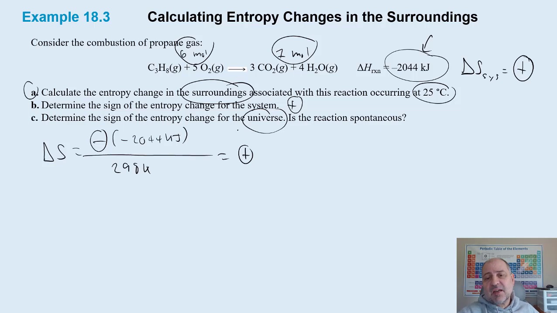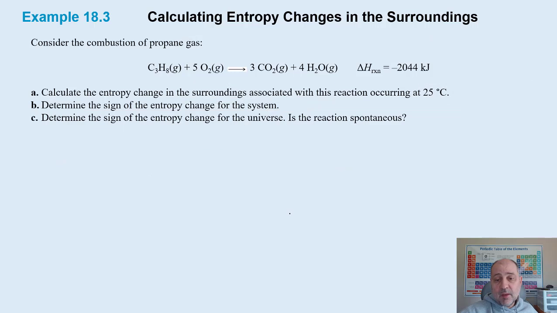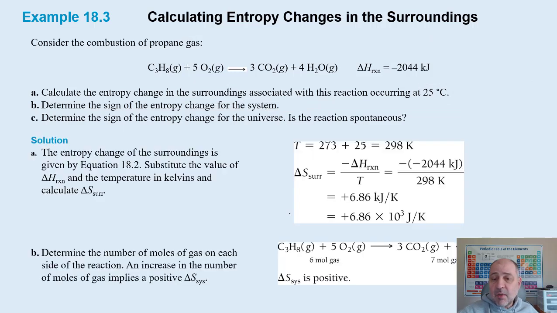But the question about is this reaction spontaneous goes back to what I said earlier about enthalpy and entropy. So it's enthalpy favorable and entropy favorable. And for that, we need to look at, of course, the system, okay? And yes, so delta H is negative, delta S is positive. This is for the system. So this is a go. Here is the cleaner mathematical equation here, and I have an actual result. So again, positive, and you know, that's enough for lecture 1. More fun in lecture 2.